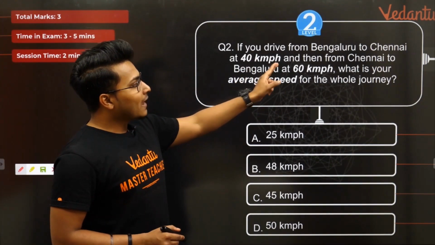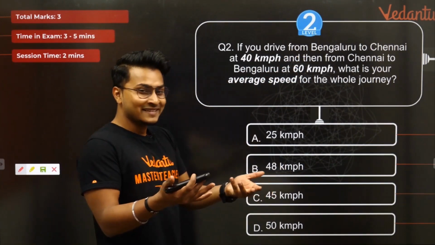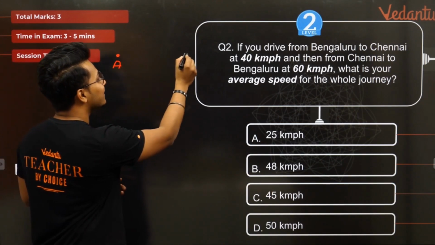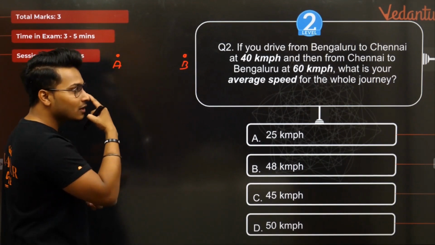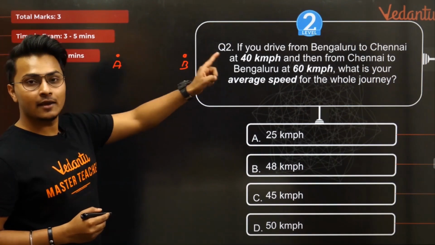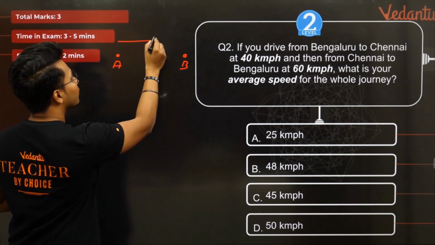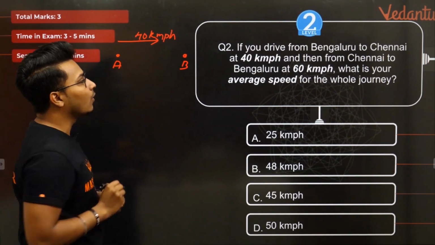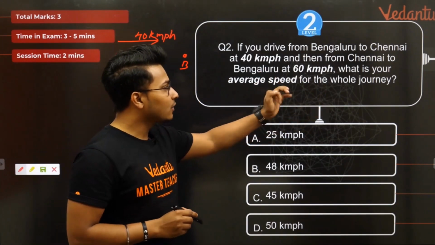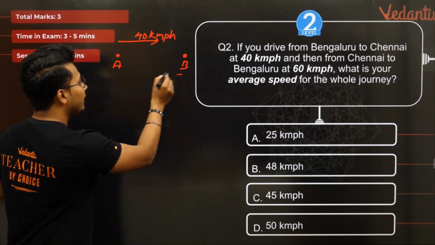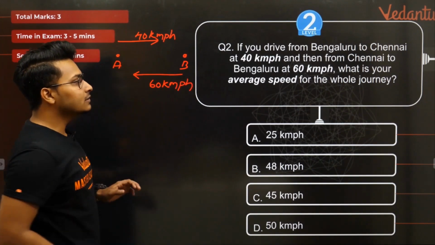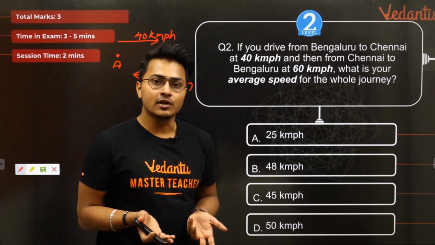If you drive from Bangalore to Chennai, diagram, Bangalore to Chennai, let me write down Bangalore is point A and Chennai is point B. If you drive from Bangalore to Chennai at 40 kmph, I'm driving from Bangalore to Chennai at a speed of 40 kmph. Awesome. And then from Chennai to Bangalore at 60 kmph. Cool. From B to A, it is 60 kmph. Awesome. Then it asks us, what is your average speed for the whole journey?